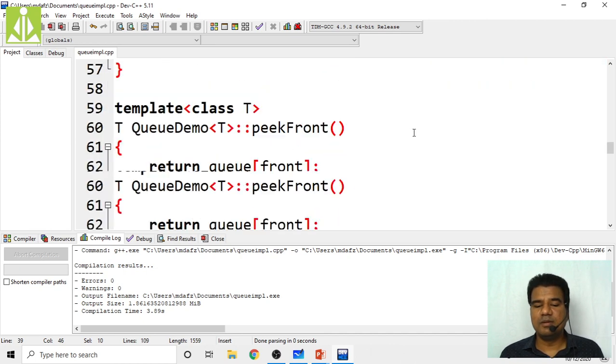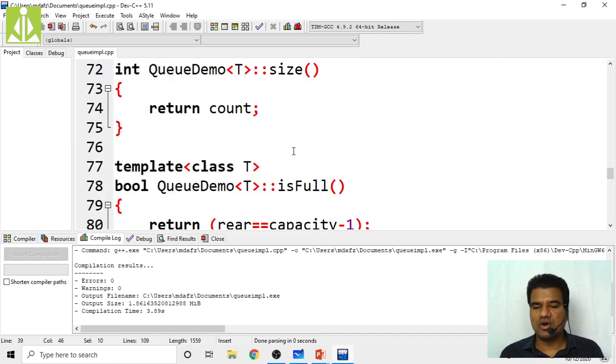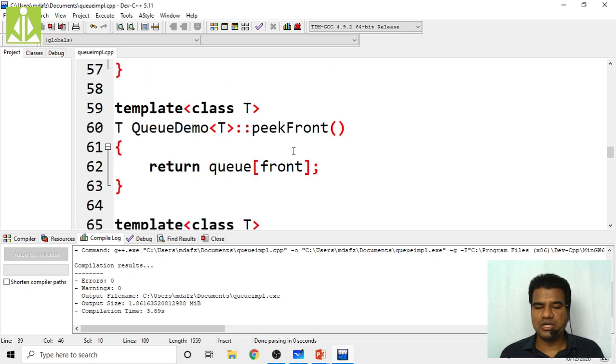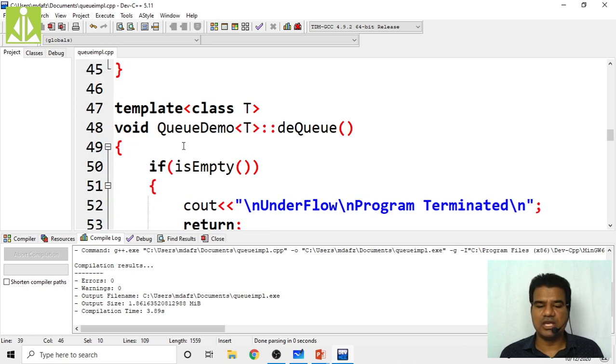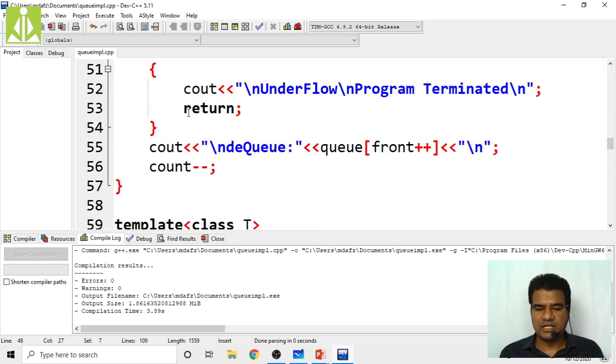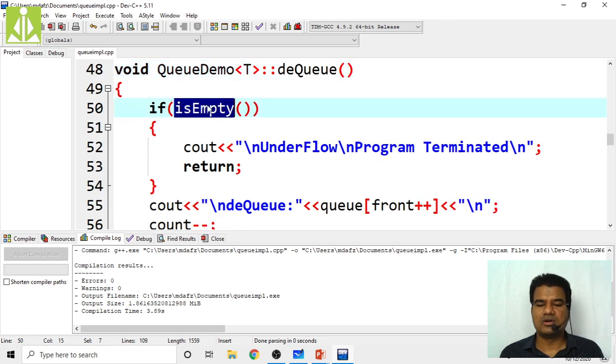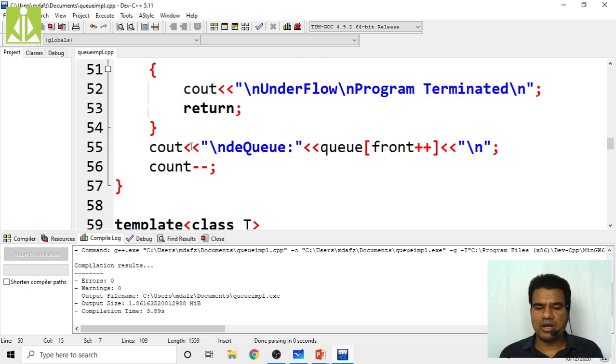How will the dequeuing be performed? So when you call dequeue, the control will jump to the dequeue function, and here we have the dequeue. Okay, so it is checking whether my queue is empty or not. When you are inserting all the elements A, B, C, D, E, F, G, H, I, J, all your locations will become full and your queue is not empty, isn't it? So the control will come over here, and you will get this statement: DQ of queue of front plus plus.